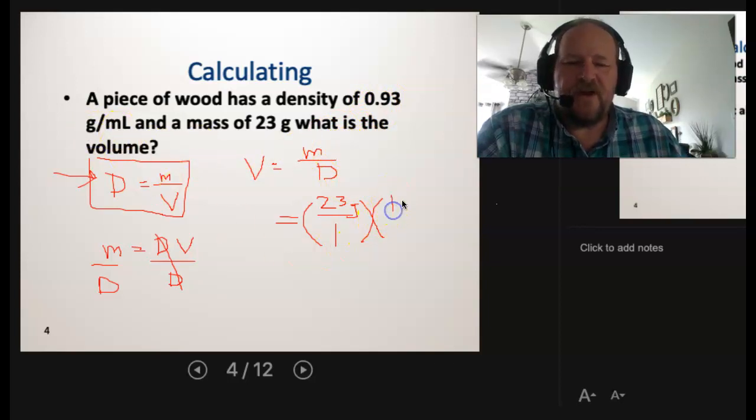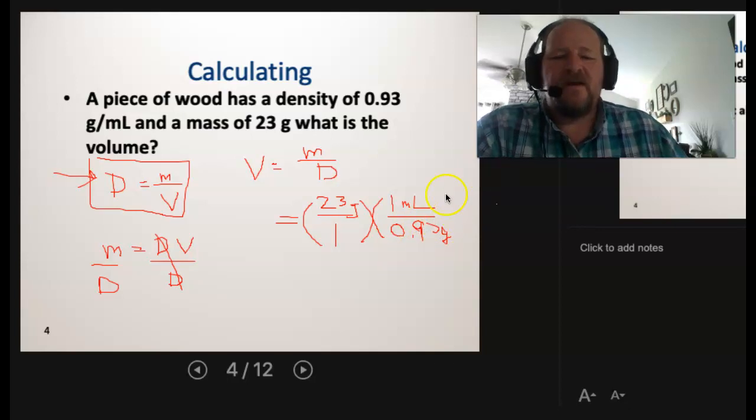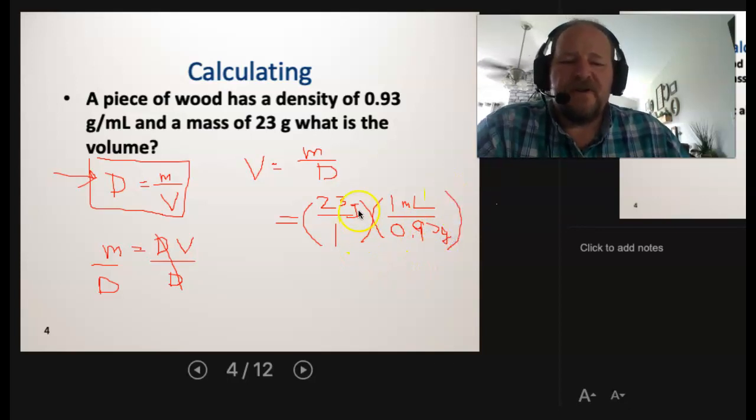What I'll do is put 1 milliliter on top. And then I'll put the 0.93 grams on the bottom. That is a horrible looking 9. Let's see if we fix that up a little bit. There we go. And the reason why I might want to do that is now I can see grams cancel out. And my answer will be in milliliters now, which is a volume.